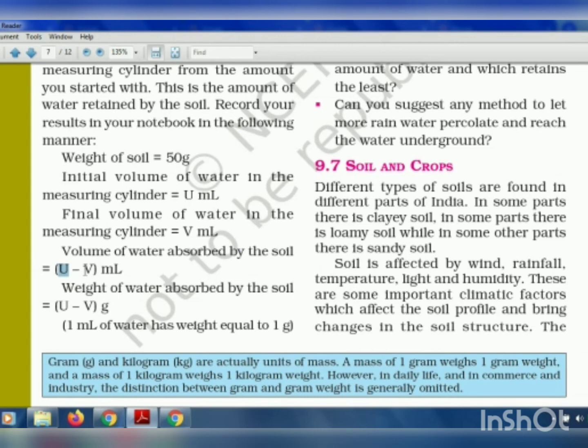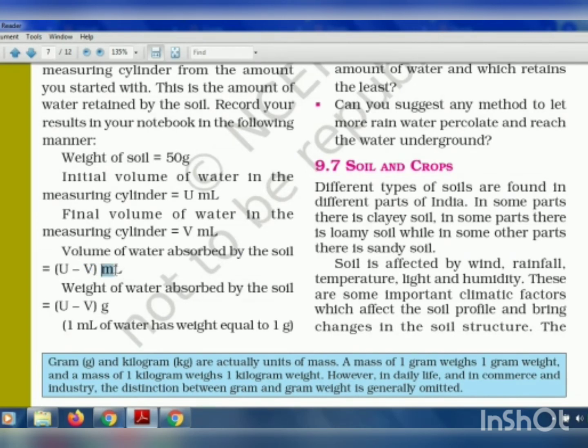After the experiment is completed, we have to check how much water is left in the bottle which was containing 200 ml. So when you subtract the final amount, the amount of water left, from the initial amount, 200, you get the volume of water absorbed by the soil.